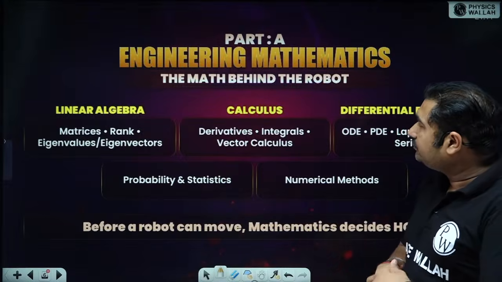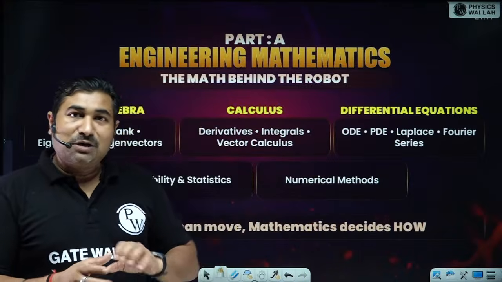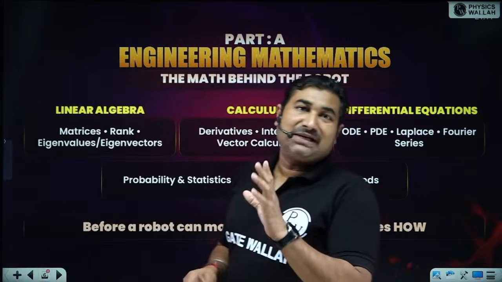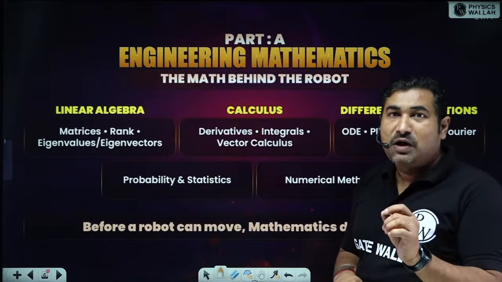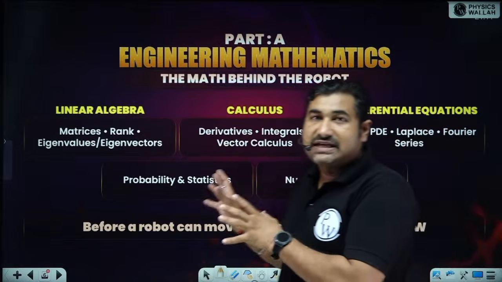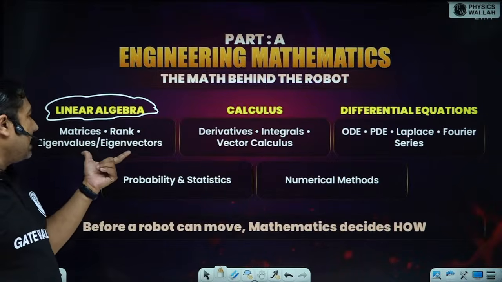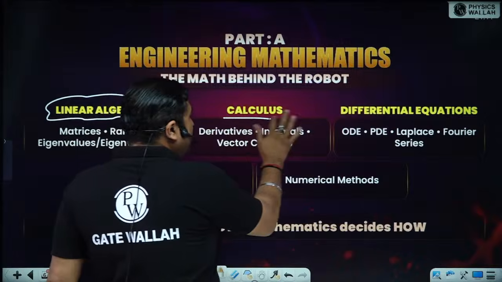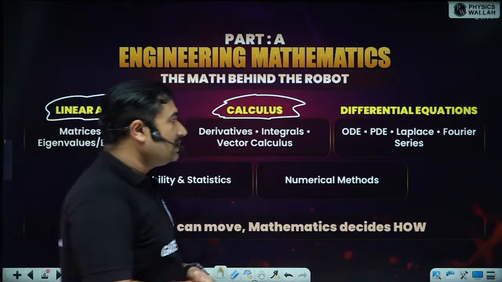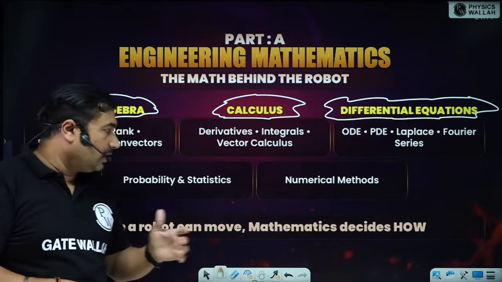Now next is your math. So what kind of syllabus is described for math? See how the robot will move, where the robot will go. All these calculations will be done beforehand by mathematics. So basic mathematics portions are involved, which are already involved in your automation and robotics. So those particular things will have more emphasis in the syllabus, like linear algebra. Okay, in that: matrices, rank, eigenvalues, eigenvectors. And then calculus, which is more aligned towards derivatives, integral controllers, vector calculus, and differential equations. Okay, so differential equations, Laplace, Fourier series and all.